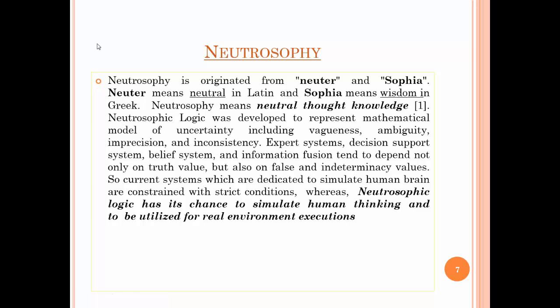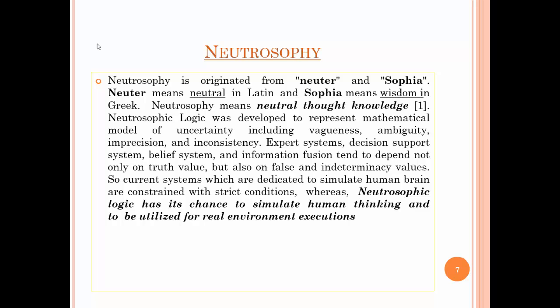Next, we will present a theory which generalizes the previous sets called fuzzy set and intuitionistic fuzzy set. This logic is called neutrosophic logic, which is based on neutrosophy theory, and we will introduce what neutrosophy means. Neutrosophy originates from neuter and sophia. Neuter means neutral in Latin, and sophia means wisdom in Greek. So neutrosophic means neutral thought, knowledge. This logic was developed to deal with uncertainty, including vagueness, ambiguity, imprecision, and inconsistency.